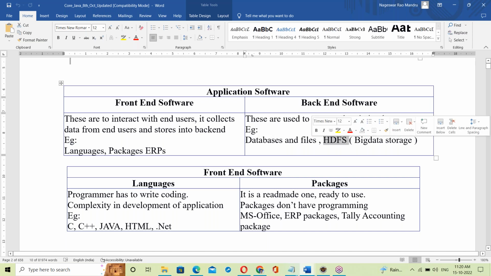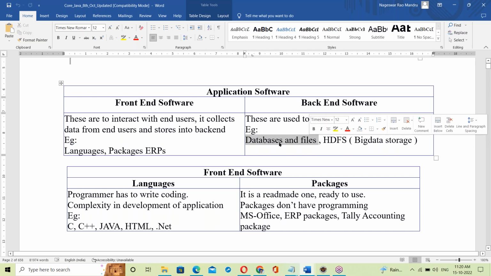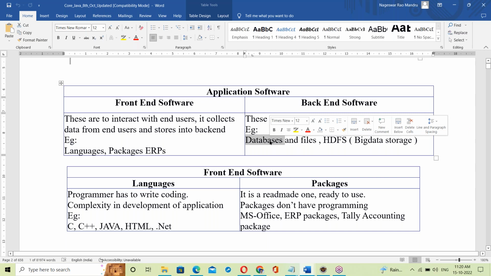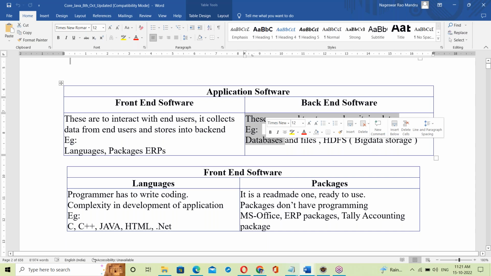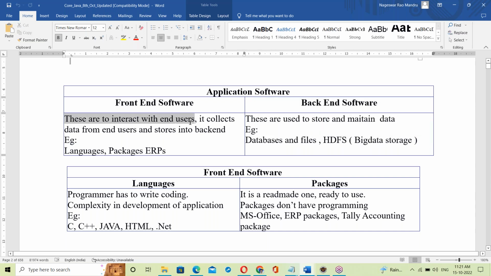Next, one more: HDFS, the Hadoop Distributed File System, is to store big data. For big data storage, Hadoop; for small data storage, databases and files. Databases like Oracle, MySQL, Microsoft SQL Server, DB2, PostgreSQL, all the database servers come in the back end to store data. Front end interacts with the end users.